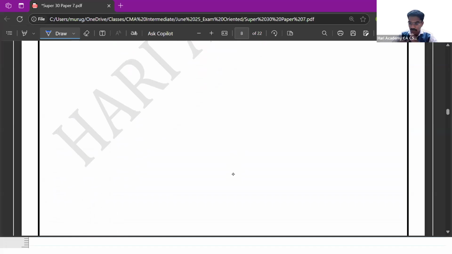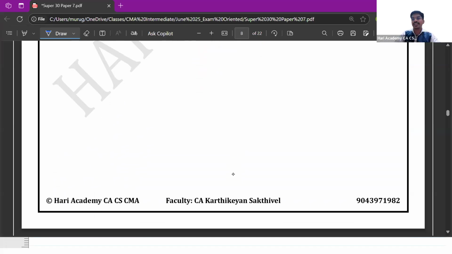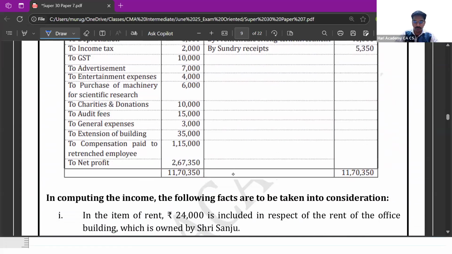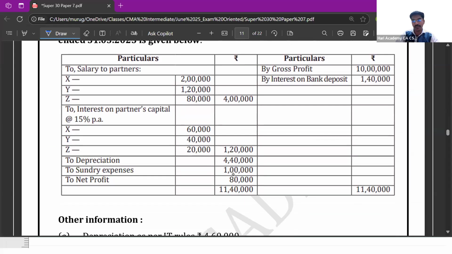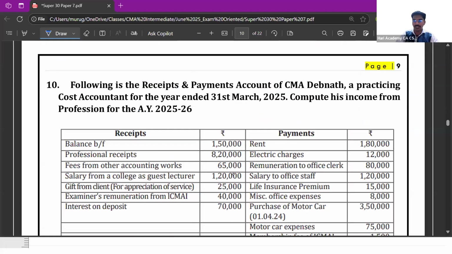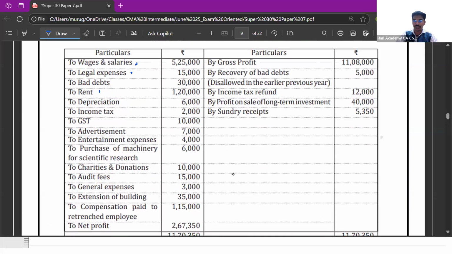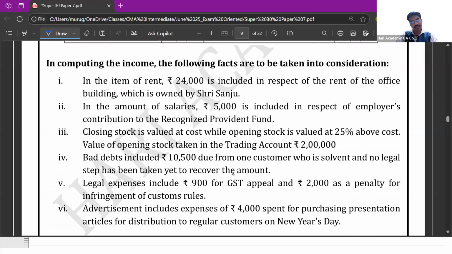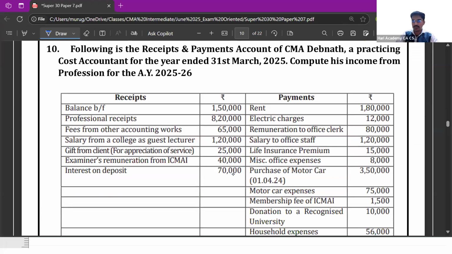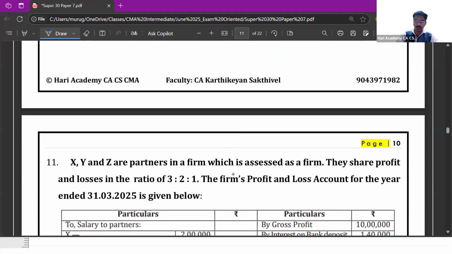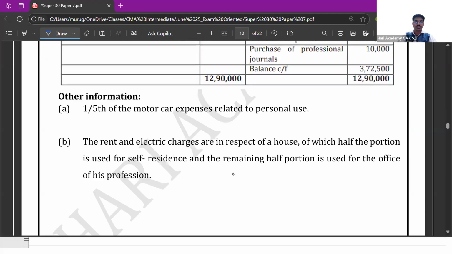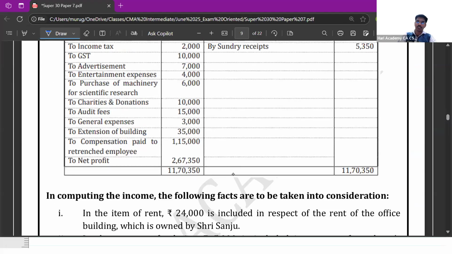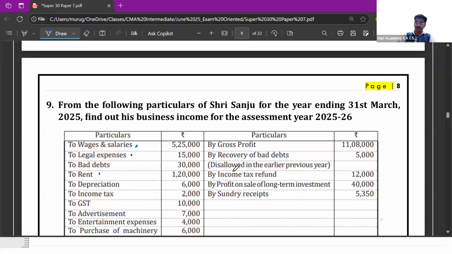So with this, we'll conclude this short video. In the next video, we'll solve bigger questions of PGBP, right? Three different types of questions. One wherein we'll start from net profit. One we'll do from a receipts and payment account. One we'll do in case of a firm. So these are the next three questions which we are going to solve in relation to PGBP. That will be in the following video.